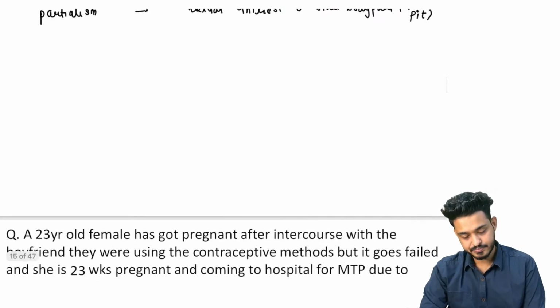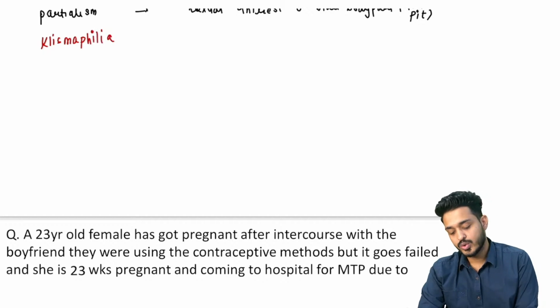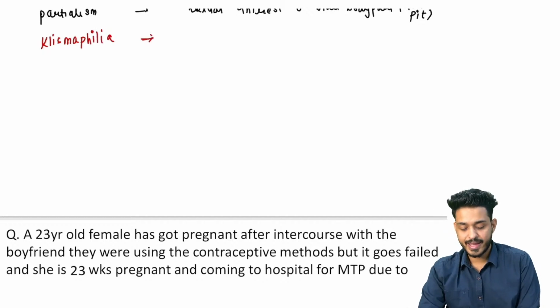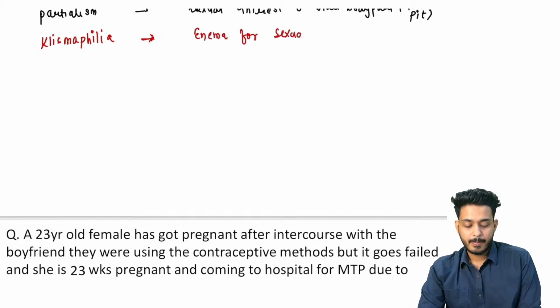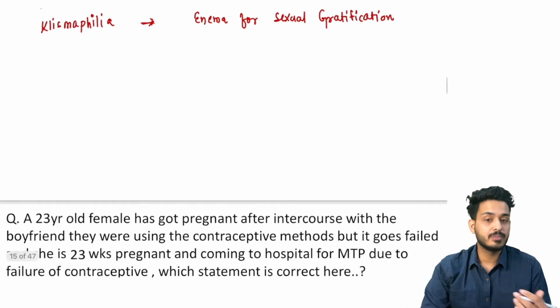Okay. What is this? Clismaphilia. This is your PYQ. Clismaphilia. They are going to use what? They are going to use enema. They are going to use enema for sexual gratification. That is going to be clismaphilia. Okay. If the female is having more excessive sexual desire, what do we call it?